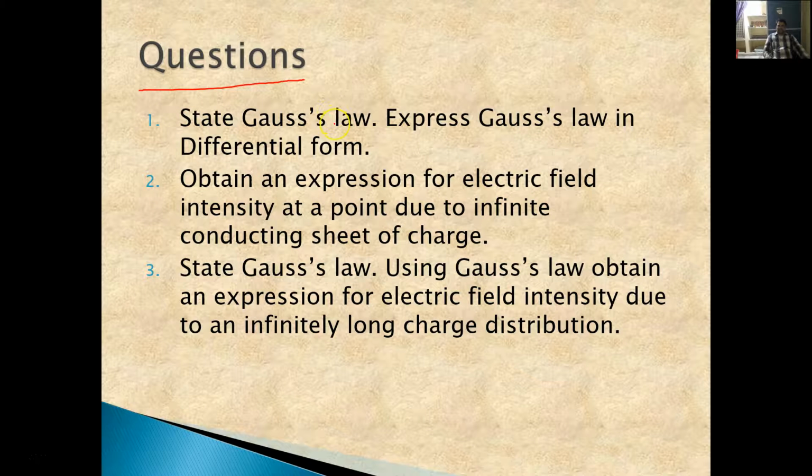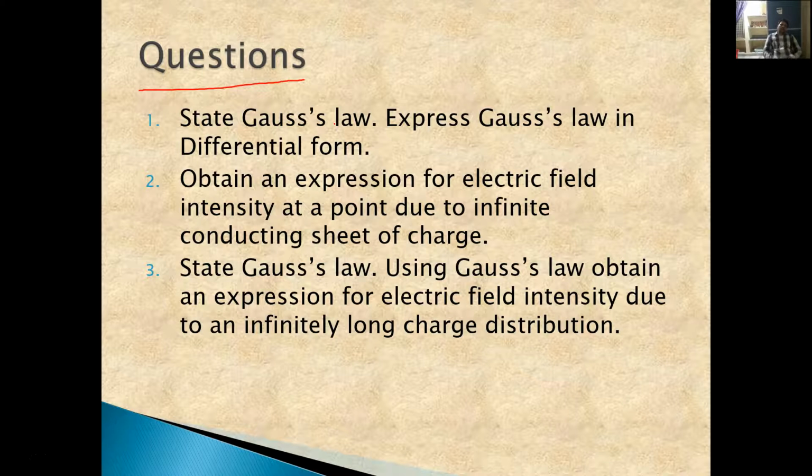First of all, we have to give the statement of Gauss law: the flux through a Gaussian surface, the integral over a closed path of E bar dot ds bar, is equal to the charge enclosed within that Gaussian surface, that is Q by epsilon naught. That is the statement of Gauss law.